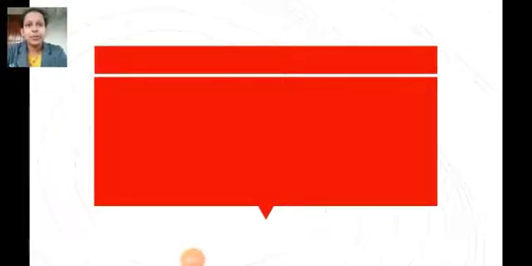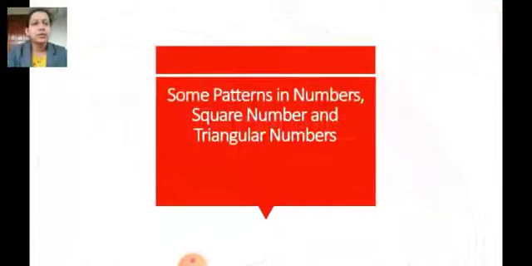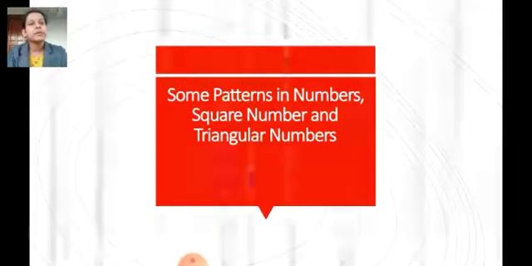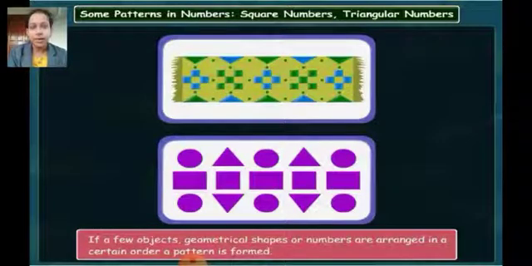Today in maths, we will learn a new lesson, that is patterns. Okay, so first we will learn about some patterns in numbers, square numbers, and triangular numbers. So let's see now. For example, objects or geometrical shapes like a triangle, rectangle, or square. Suppose some objects or geometrical shapes or numbers are arranged in a certain order. If they are arranged in a certain order, then we are going to get some pattern.